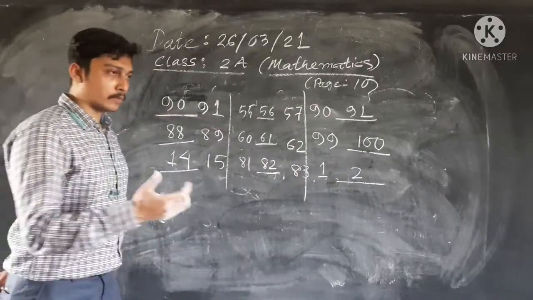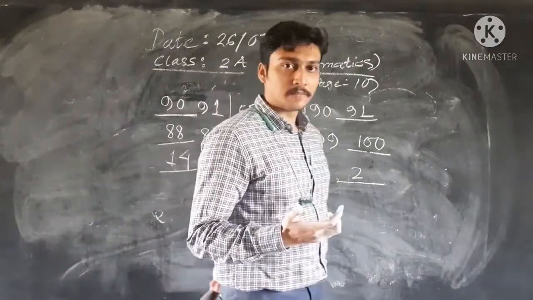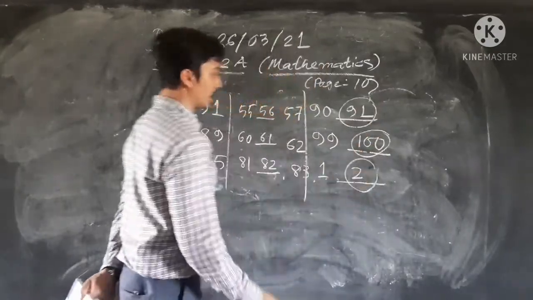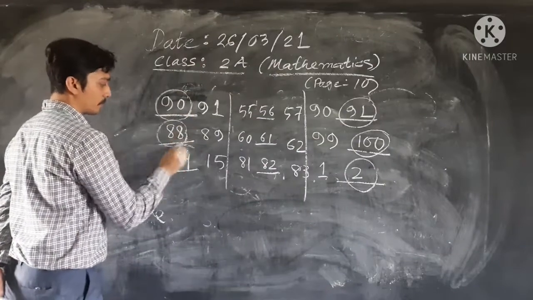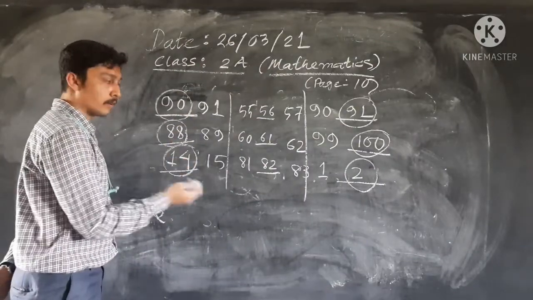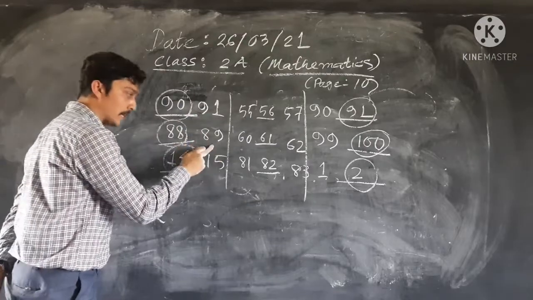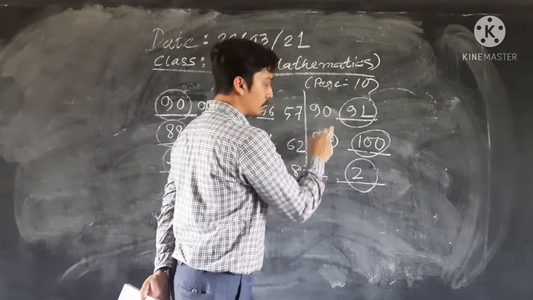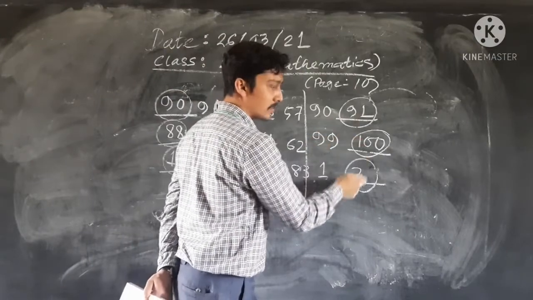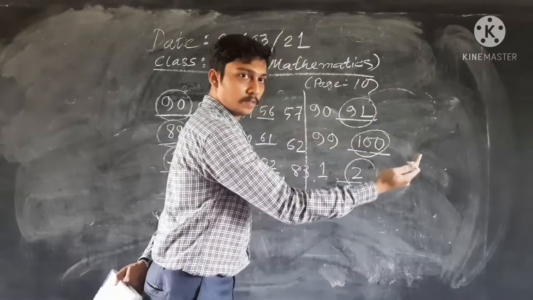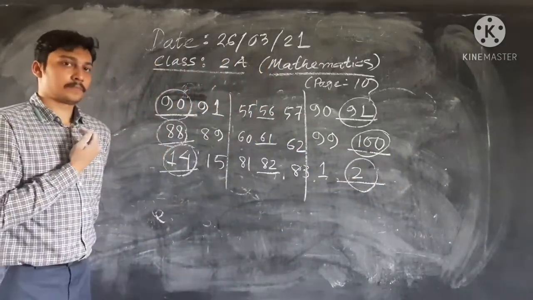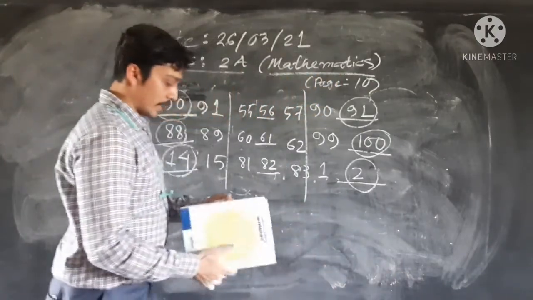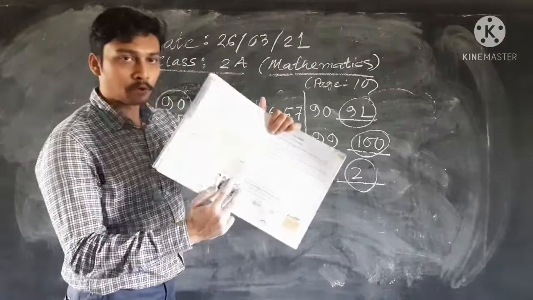You know about the predecessor and the successor? They are called the successor, and they are called the predecessor. Before the number 91, before the number 89, before the number 15, and after 90, after 99, they are called the predecessor, before, and successor, after. Okay, and the definition is here in the book.